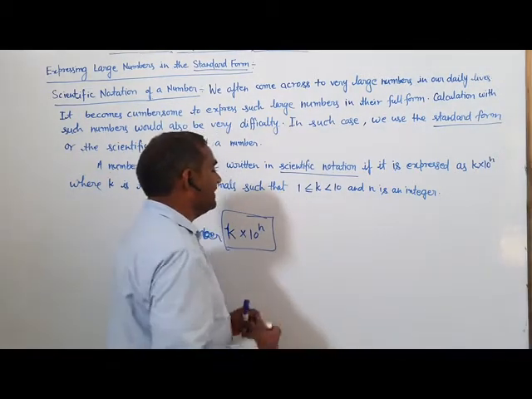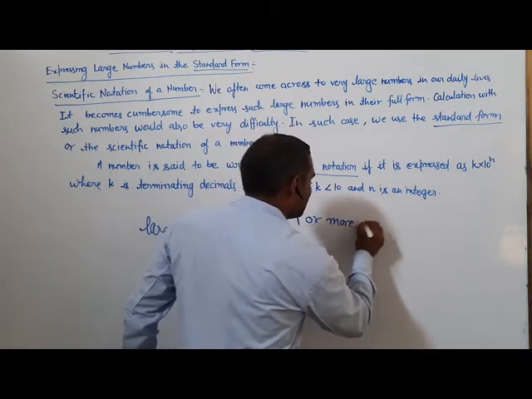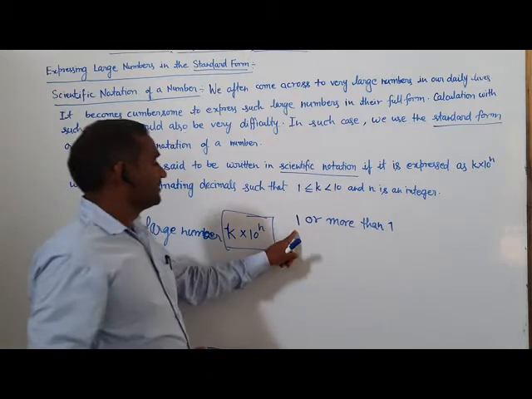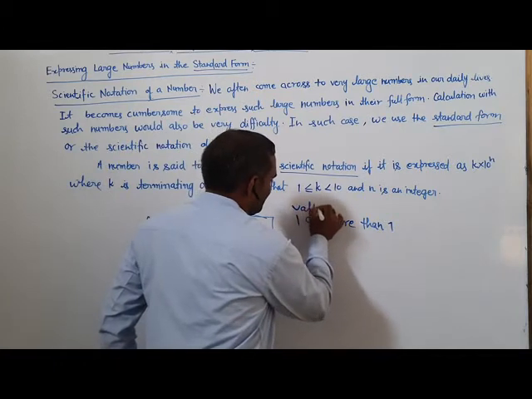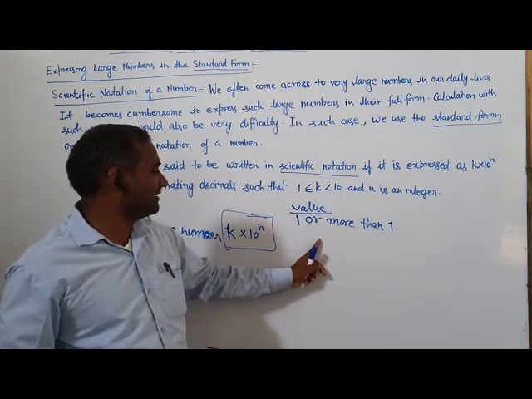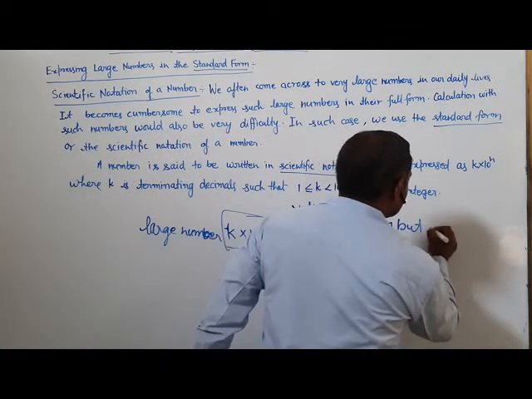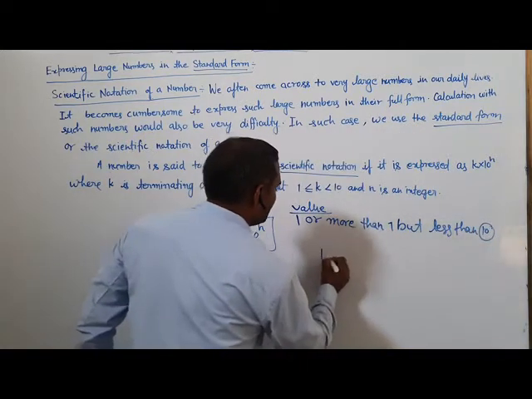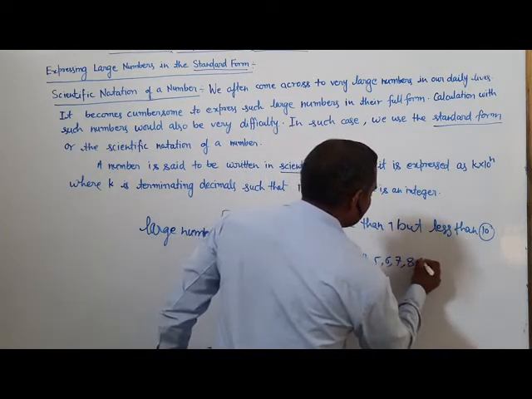The value of k should be 1 or more than 1, but less than 10. Means 1, 2, 3, 4, 5, 6, 7, 8 and 9.